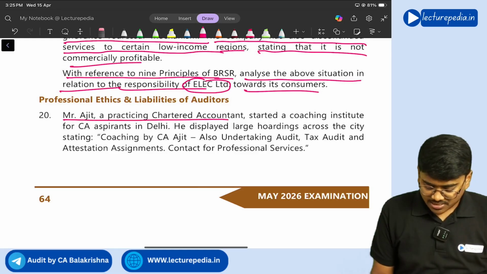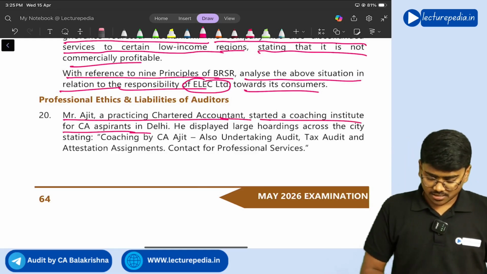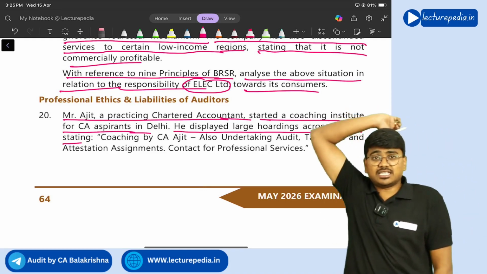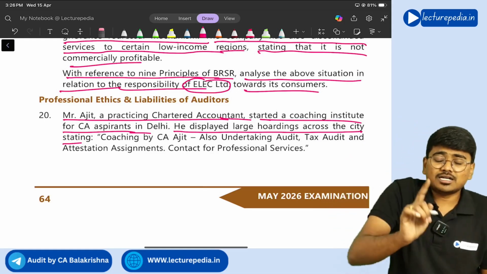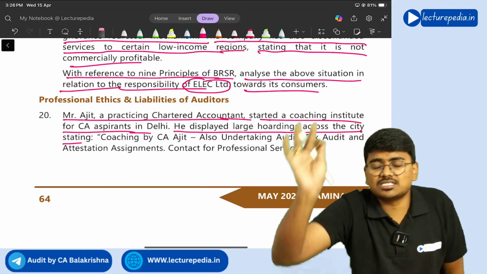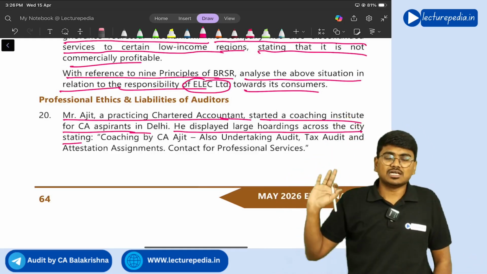Next, Mr. Ajit, a practicing chartered accountant, started a coaching institute for CA aspirants in Delhi. He displayed large hoardings across the city. See, you should not display hoardings across the city. Just in front of your educational institute, you can put the hoarding, but not across the city.